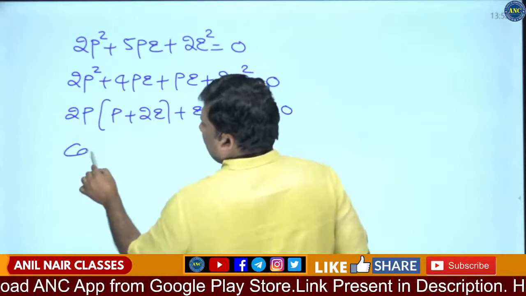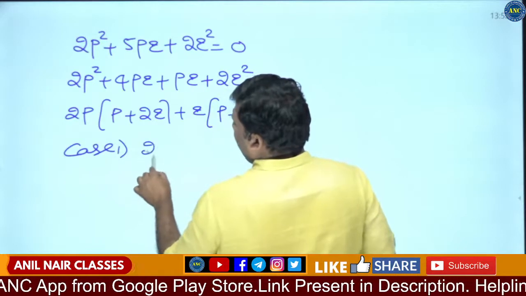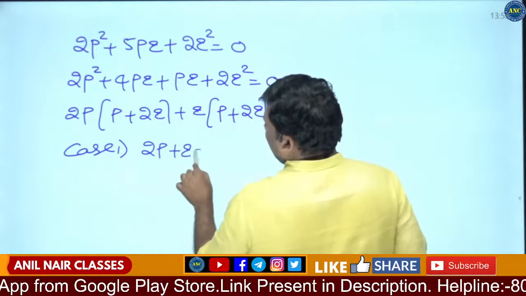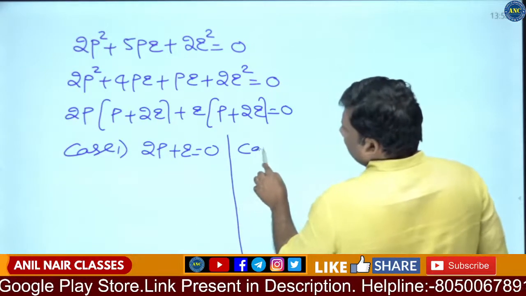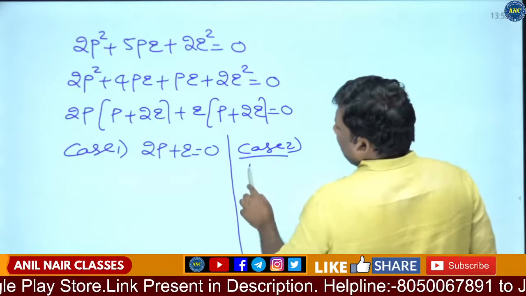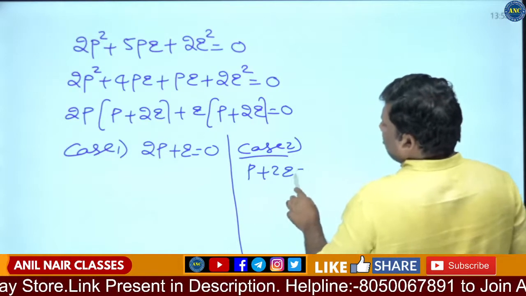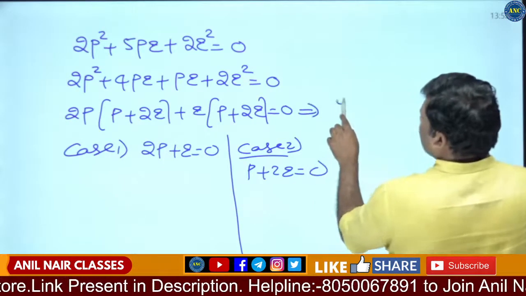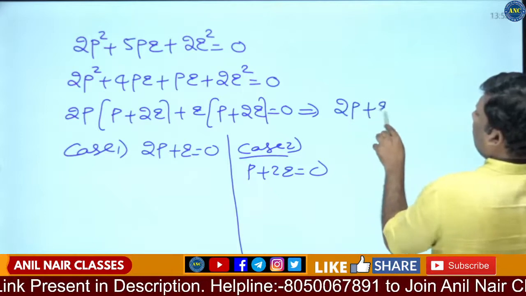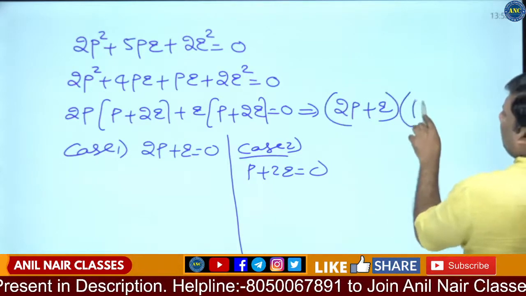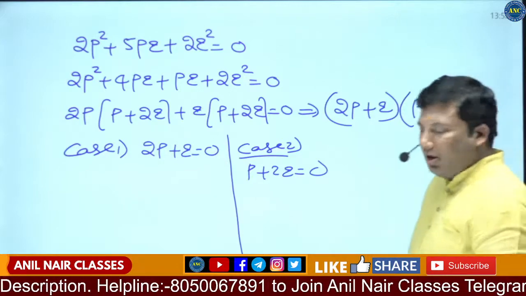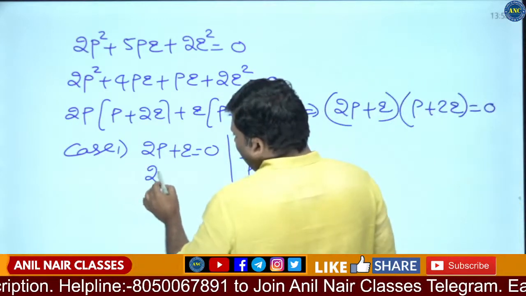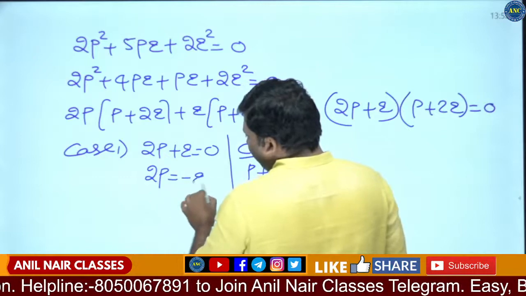That means case 1, 2p plus q is equivalent to 0, or case 2, p plus 2q is equivalent to 0. Why is it? Because if I simplify it, (2p plus q) into (p plus 2q) is equivalent to 0. So 2p is equivalent to minus q.